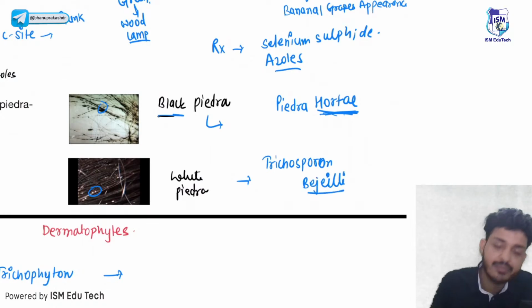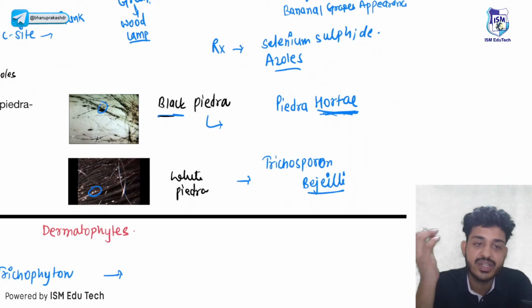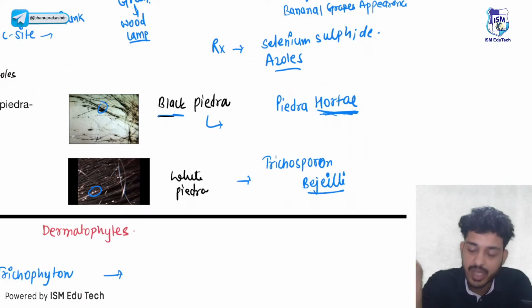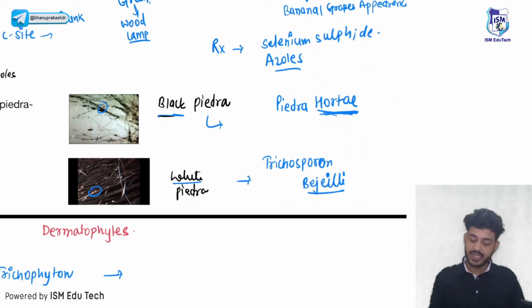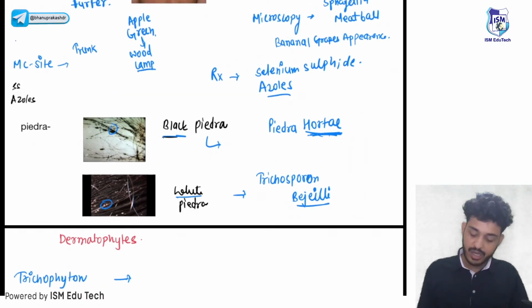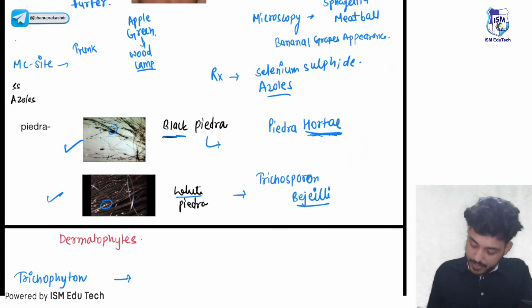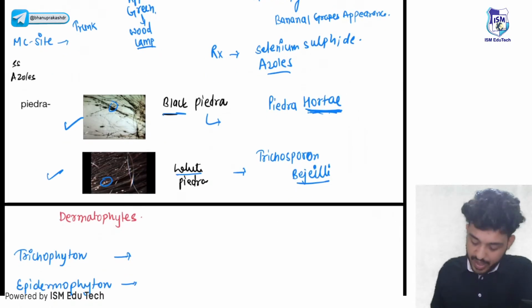You can remember it like bijili. Bijili in Hindi is light, so that will be white in color. So Trichosporon beigelii will be for the white piedra, and for the black piedra the organism will be Piedraia hortae. Remember this, very important guys.